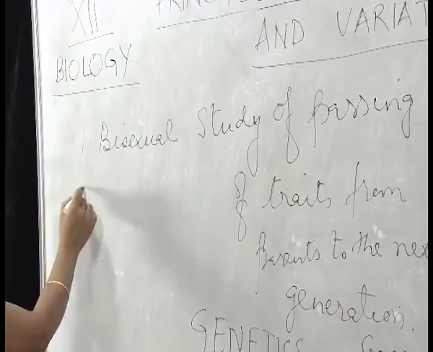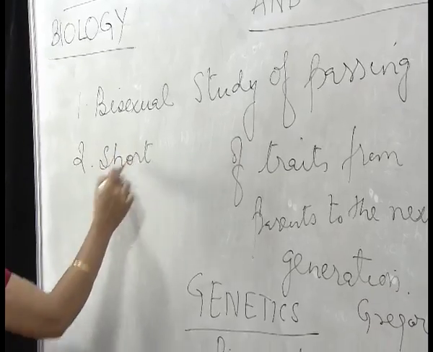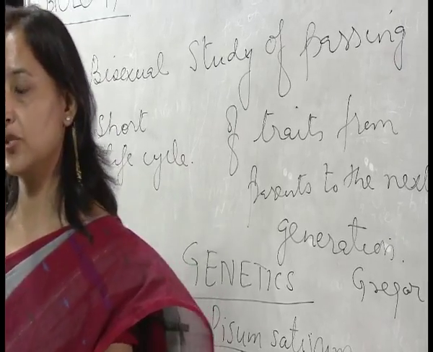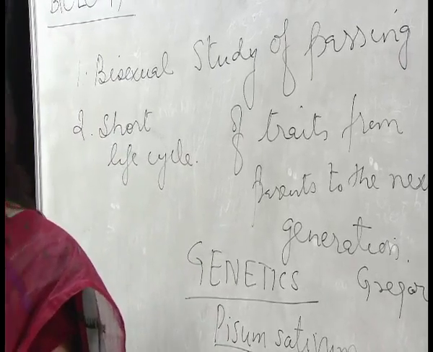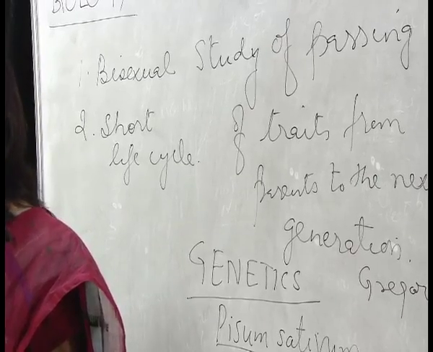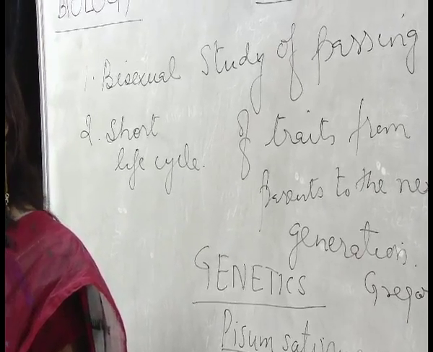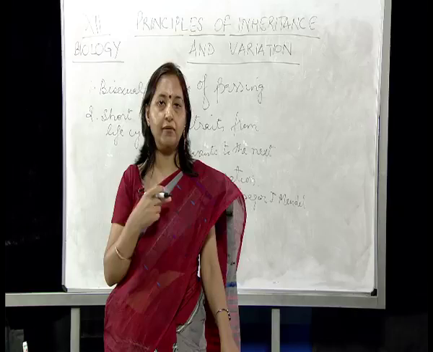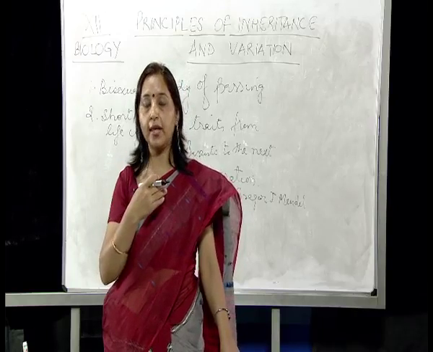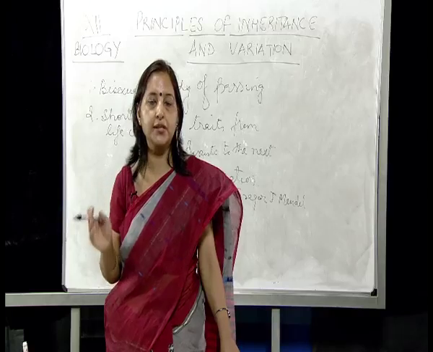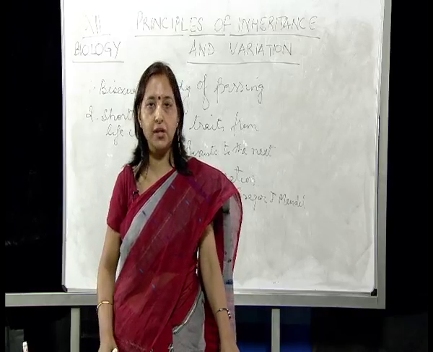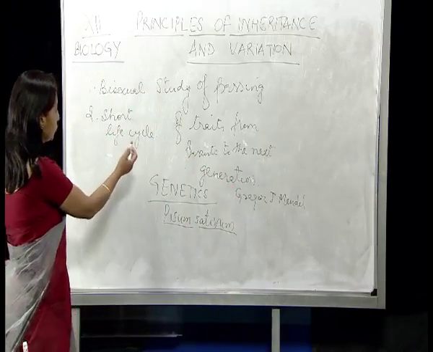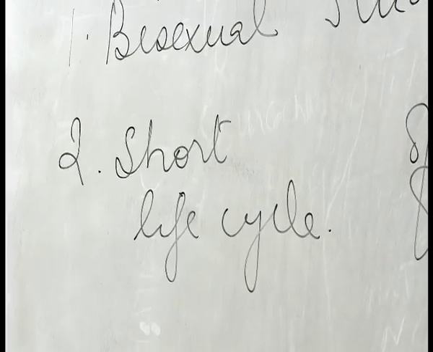Second, it had a very short life cycle. Whenever we have to study the inheritance of traits or the characters, we need to study many generations. So if we have a very long life period, it is going to take a lot of time. So one of the reasons to choose the plant for our experiments should be that it should have a very short life cycle. In pea plant, within 3 to 4 months, it completes its life cycle, and the next generation can be studied in 3 to 4 months. So that was another reason that he chose Pisum sativum or garden pea for his experiments.